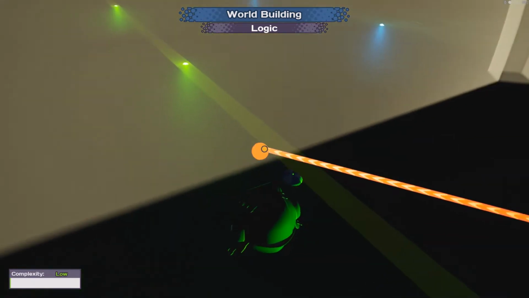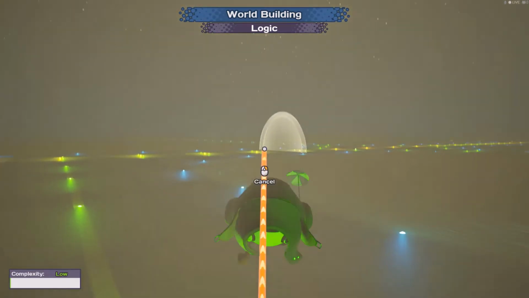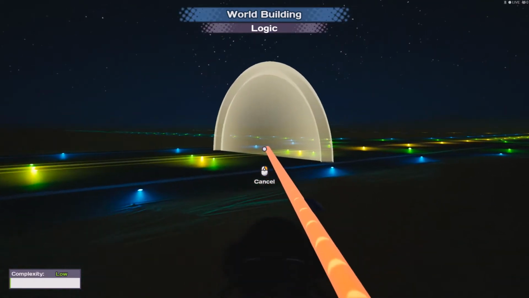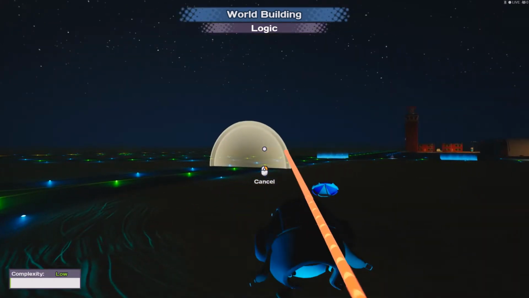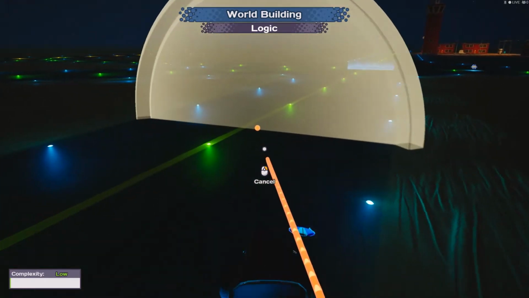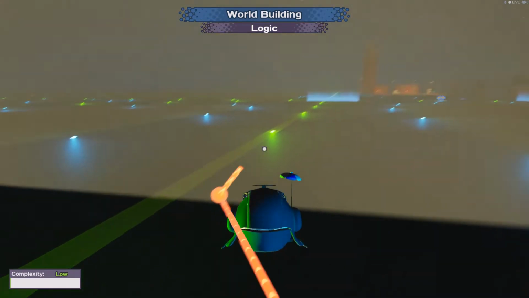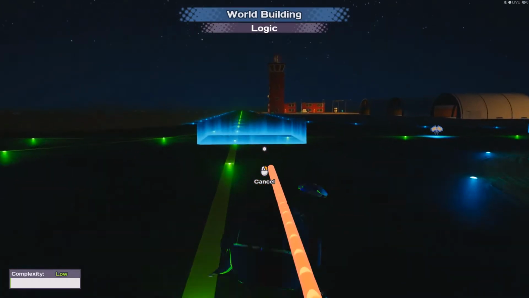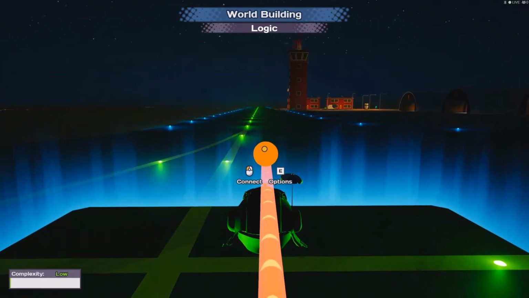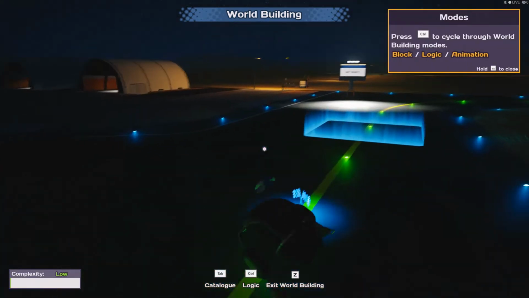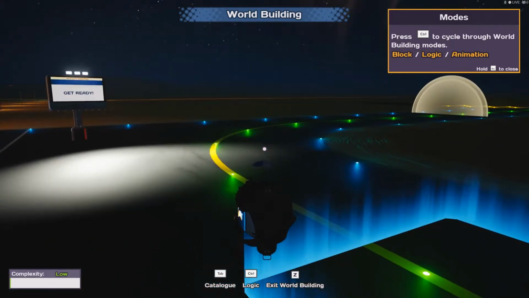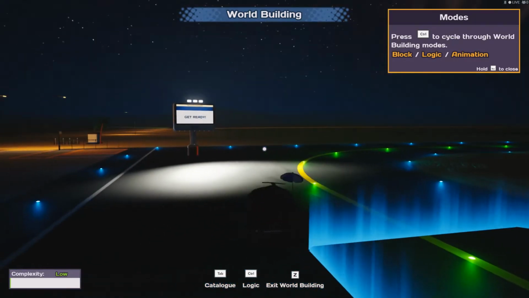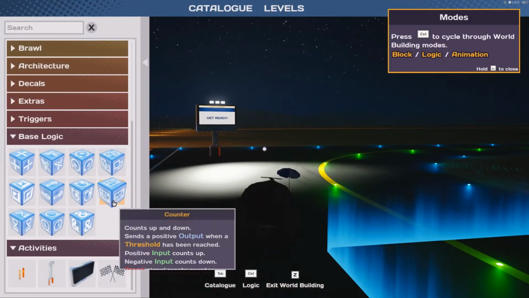here, and to this one, and to the last one, and finally to the finish point. Okay, so that's the basics. That's the basic setup done. It's not going to work fully until you've got everything set up properly, so let's have a look.